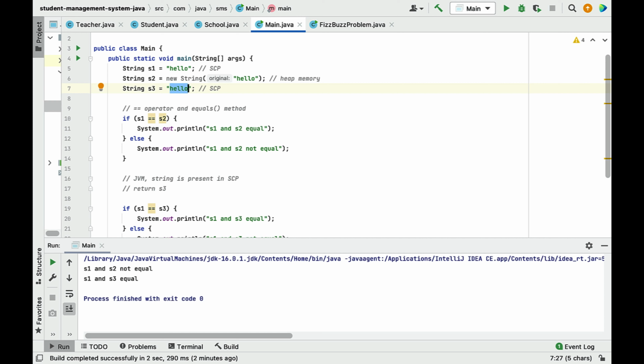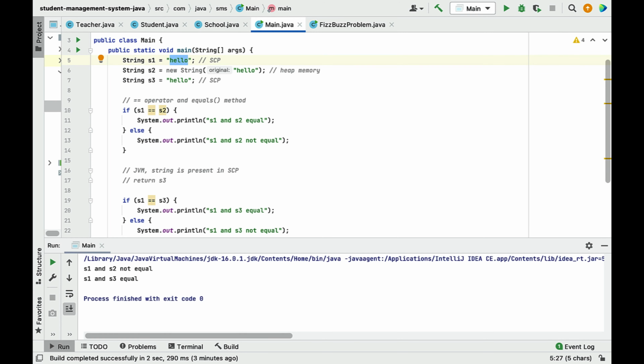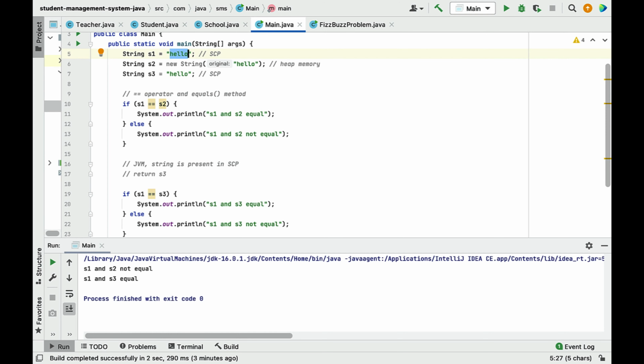But the JVM will check that hello is already present, right? That's why the JVM will just point s3 to the hello. It won't store the hello string again in the string constant pool. Only one occurrence of this object is kept inside the string constant pool. It means that s1 and s3 both are pointing to the same hello. Here we are using the == operator to check whether the reference variables are both pointing to the same object or not. In this case, s1 and s3 are pointing to the same object. That's why you can see s1 and s3 are equal. Okay, here is the output, s1 and s3 are equal.